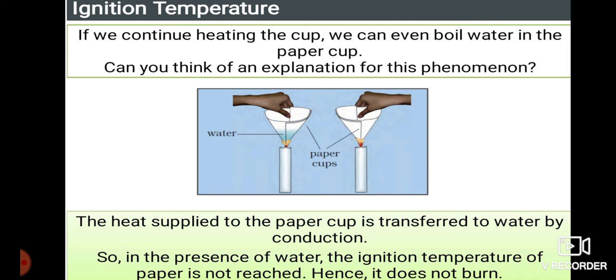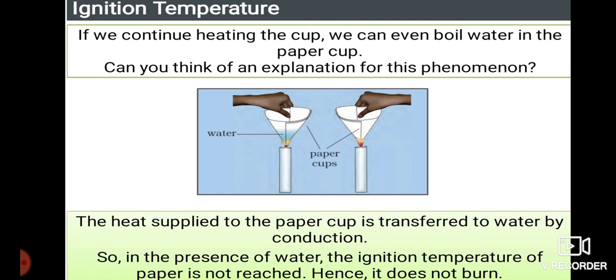Here in the first picture, what happened? The cup was filled with water, but even so the paper does not burn and the water starts to boil. But in the second picture, what happened? The paper cup, if it is kept near the flame, starts burning. So what is the reaction taking place?